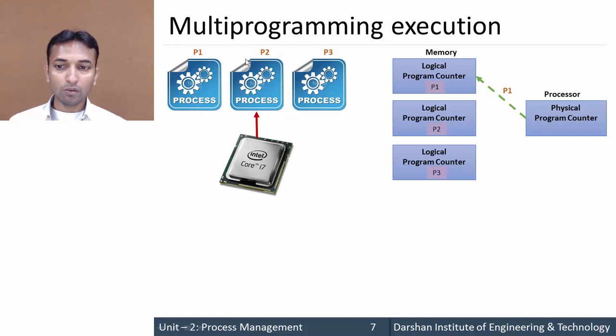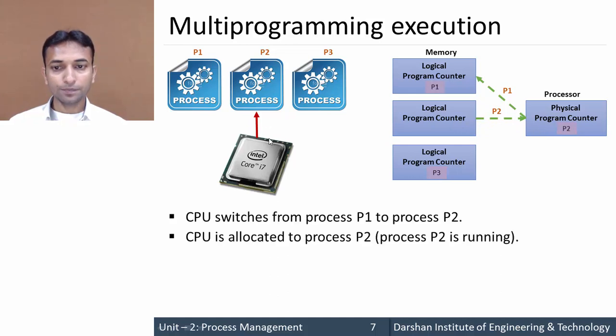Now we want to execute process P2, so process P2's logical program counter is moved to the physical program counter. So right now process P2 is executed.